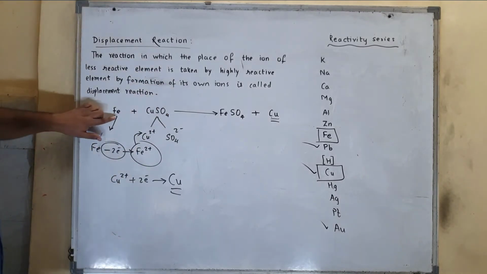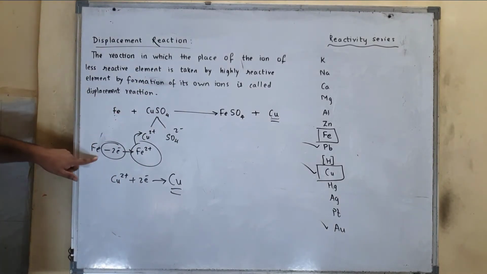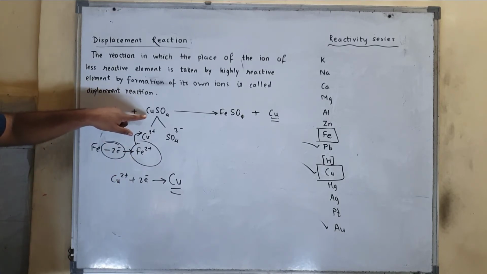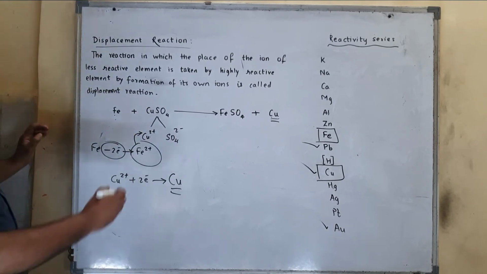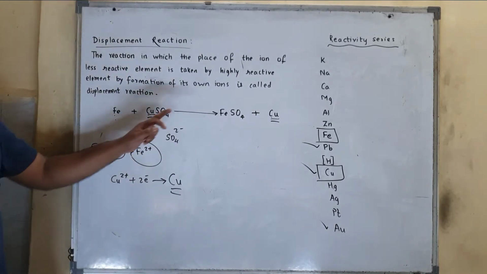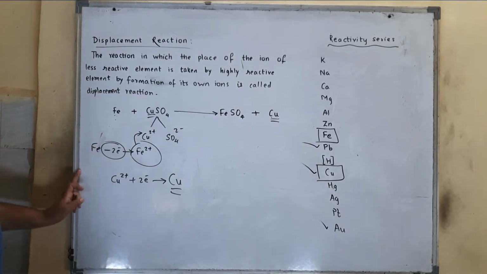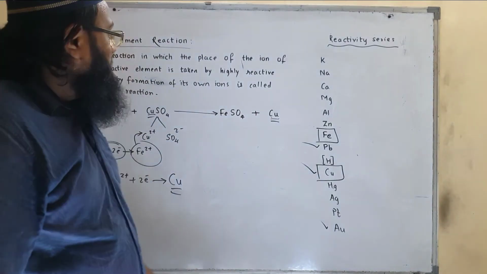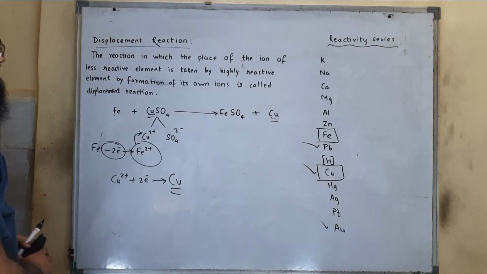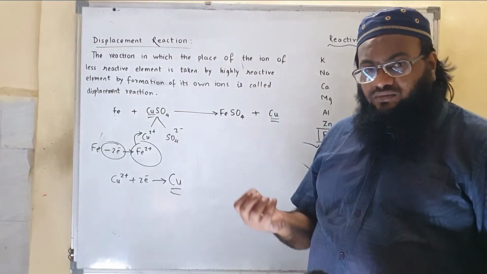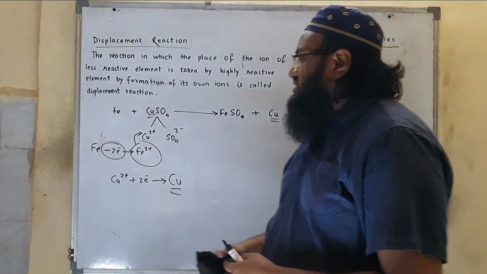Here we have seen that iron has formed its own ion by losing electrons, and this ion of the highly reactive element replaces the ion of the less reactive element. Here the less reactive element is copper, it forms ferrous sulfate, and this less reactive element will gain the electrons lost by iron and it will form copper. So this is the definition of displacement reaction. We can say the reaction in which the place of a less reactive element is taken by a highly reactive element, simply that is called a displacement reaction.